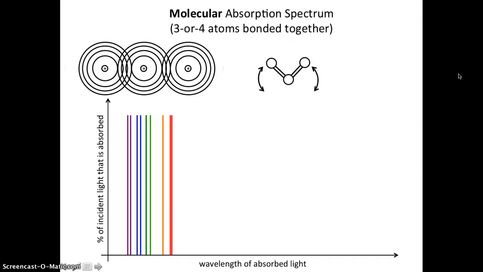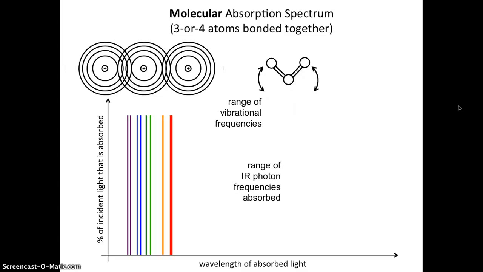That vibration, believe it or not, is produced through absorption of light. In the same way that electrons absorb light and jump up, molecules absorb light and start vibrating, which is really cool. And we'll see how this is true in another lesson. There's a range of different frequencies that the shape vibrates with.